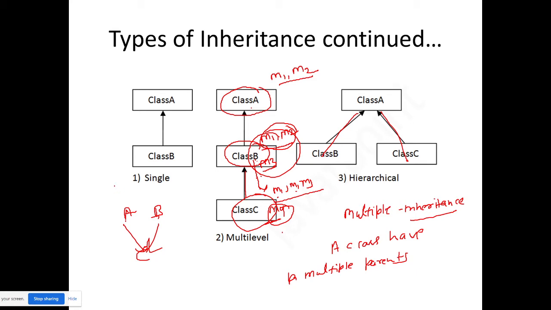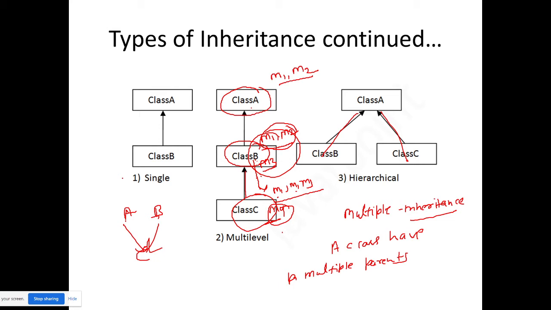Okay, so in single, one class acquires another class's property. In multi-level, suppose I am extending my father's property. Suppose my father gifted me a home, then I have this home, and tomorrow I purchase a home by my salary. Then my son will acquire both my father's home and my home. Of course, this is simple to understand. There is no logic behind it that you need to put in to understand it.